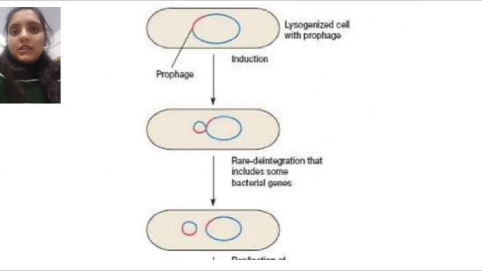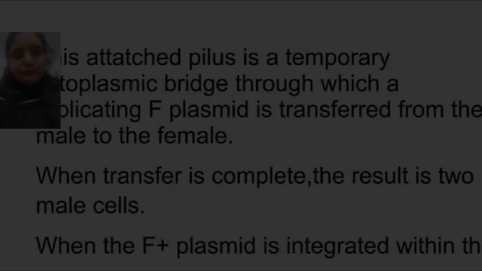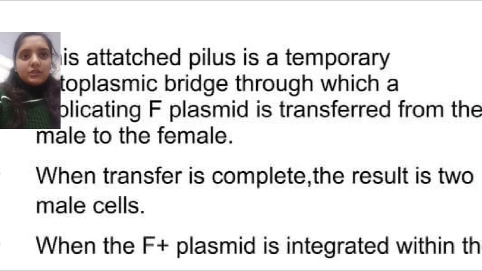The viral DNA exists either as a fragment in the cytoplasm or attaches itself to the chromosome, known as prophage. The bacterial cell which carries the prophage is lysogenic, and the phenomenon in which the phage DNA and bacterium exist together is termed lysogeny.